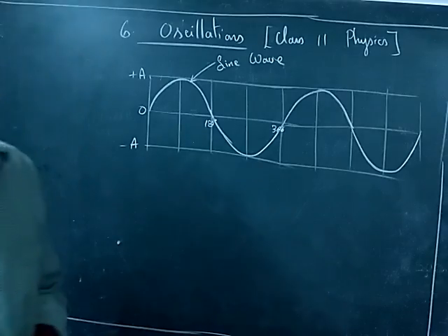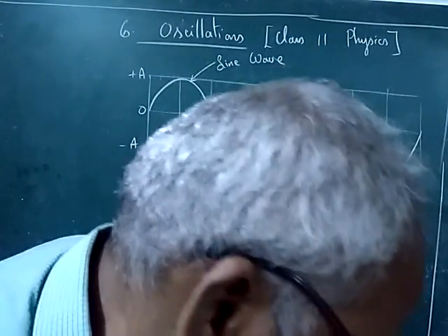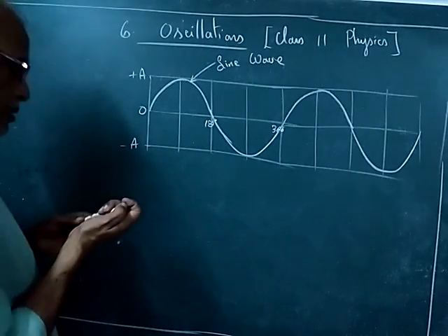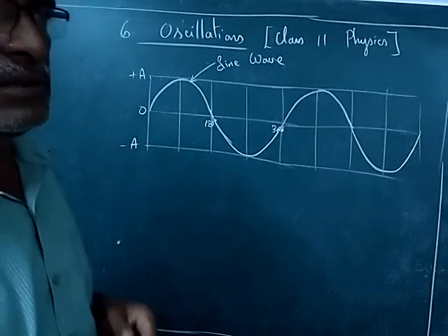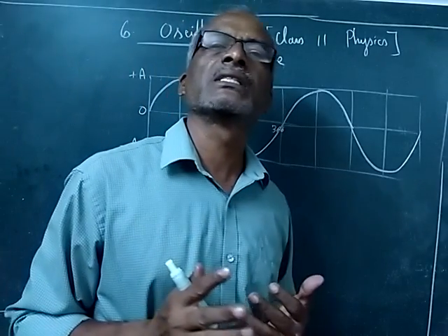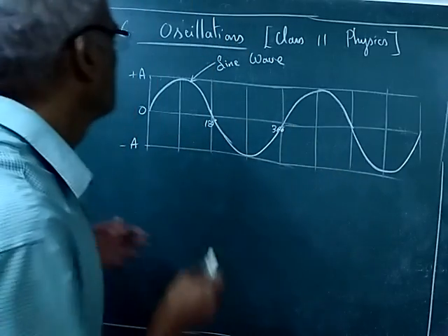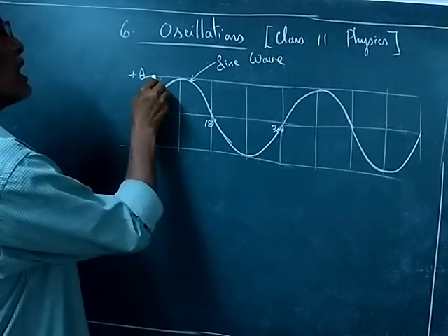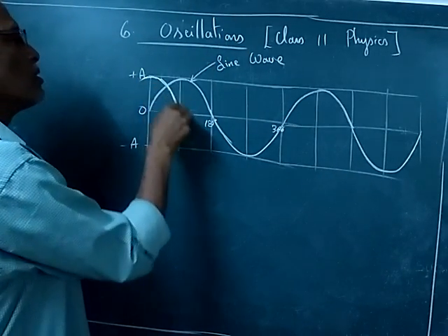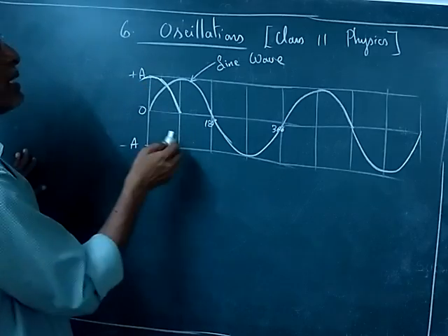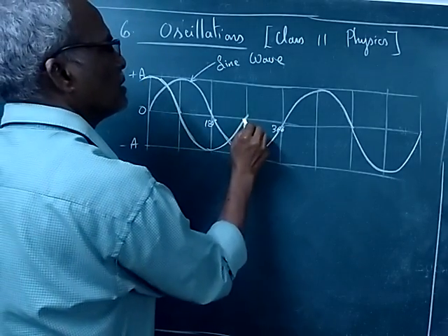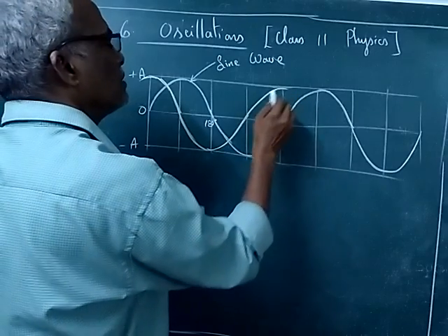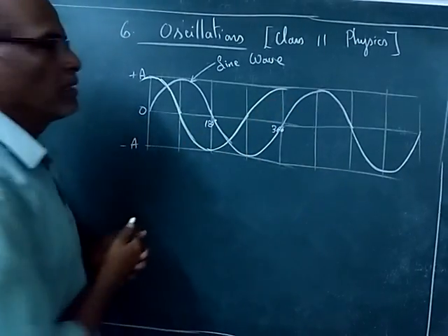Next we will see the cosine wave. The cosine wave is nothing but a sine wave with a phase difference, an angle difference, of 90 degrees. That's all. So the cosine wave starts from here. Cos 0 is 1 or plus A, goes like this. So one cycle is completed.